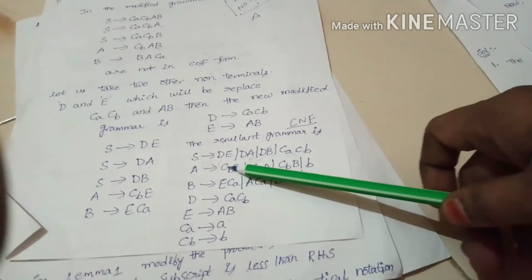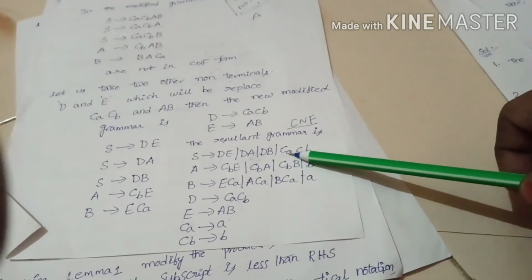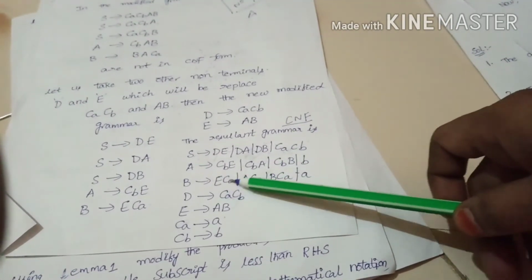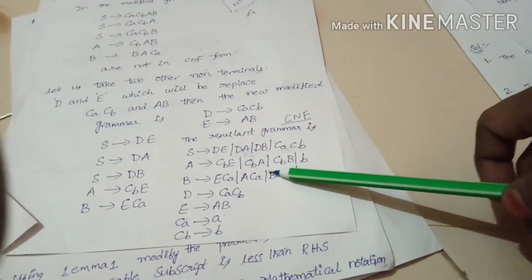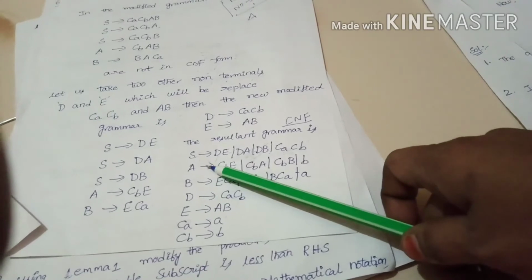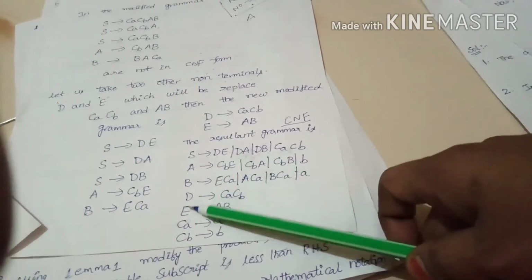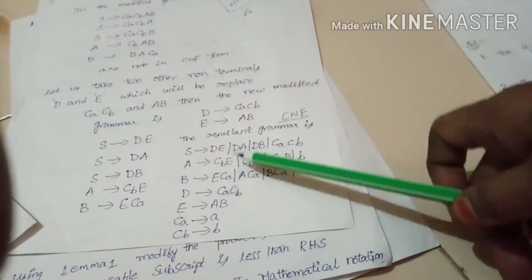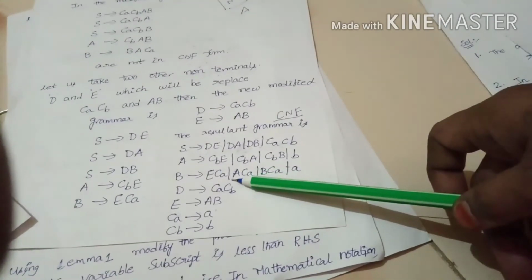The resultant grammar is like this. S tends to DE, DA, DB, CA, CB. Capital A tends to CBE, CBA, CBB, B. Like this. Here non-terminal tends to two non-terminals, or non-terminal tends to terminal. The resultant grammar is in CNF.